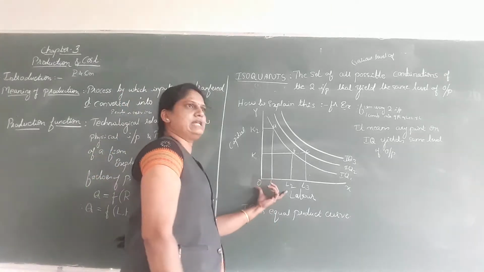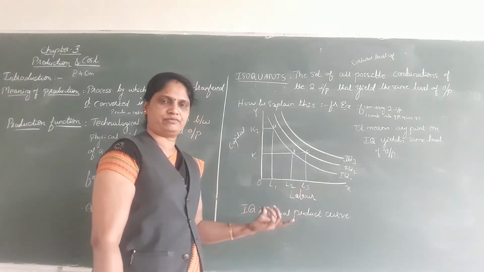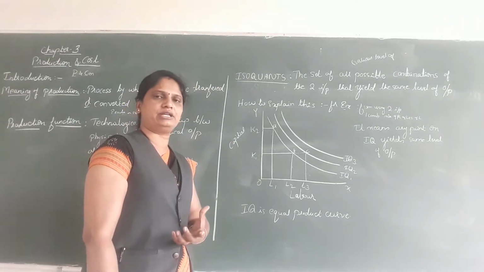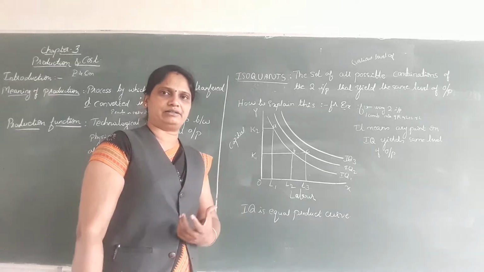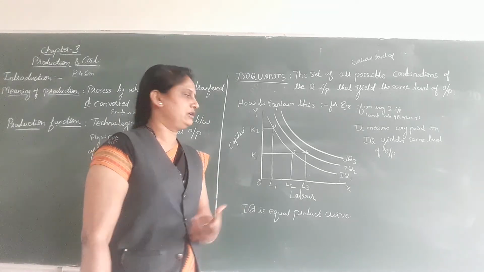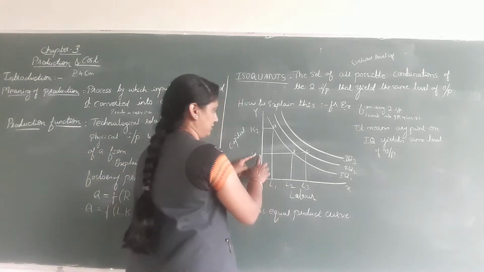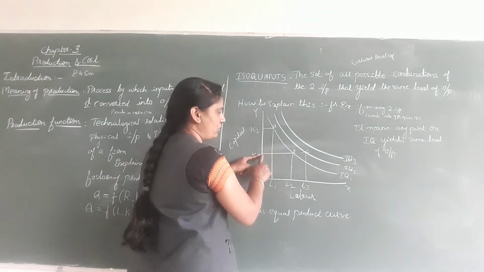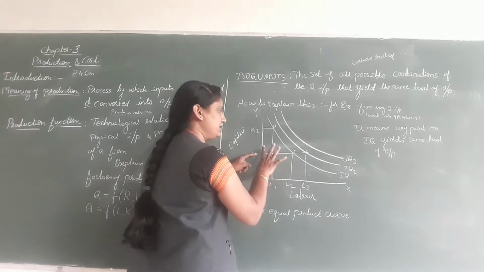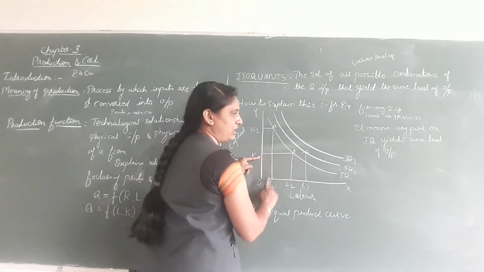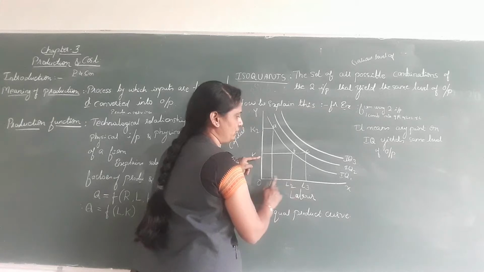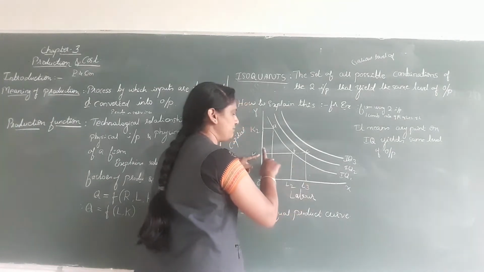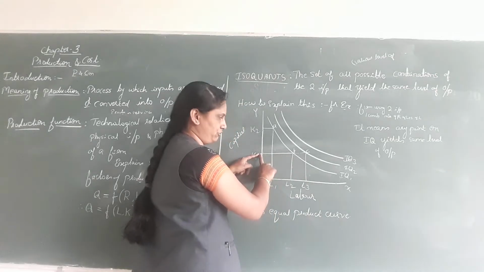A firm can increase the output. How can it increase the output? By changing the variable factor. Here, the firm is not going to increase or decrease the capital. Capital remains the same. It is going to change the variable factor, that is the labor. Capital remains fixed, that is the fixed factor of production.